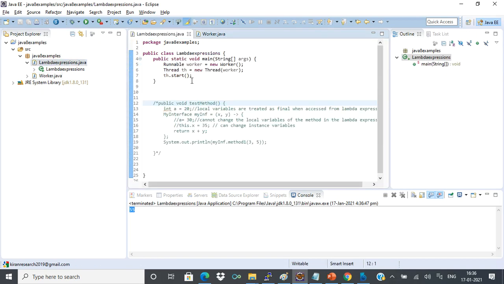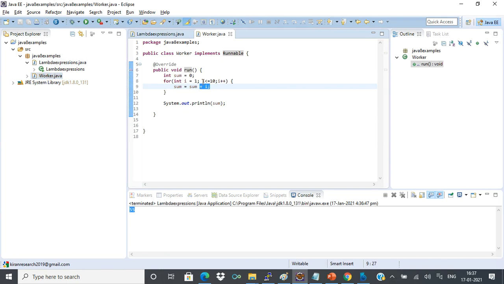Now, how will I write this as a lambda expression? Whenever I say lambda expression, this run method I have to convert to a lambda expression. For that, I have to remove the method name, remove the return type, and remove the access modifier. That's what we were seeing in the last examples.